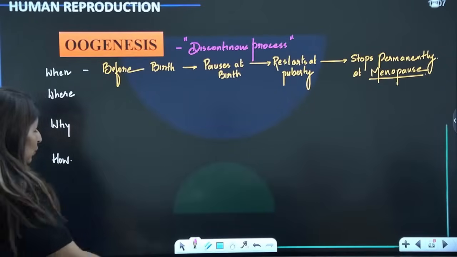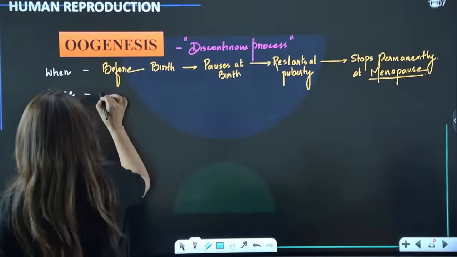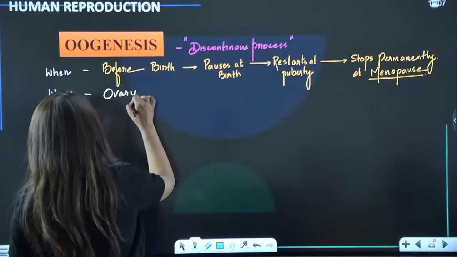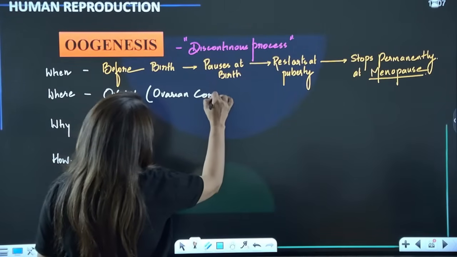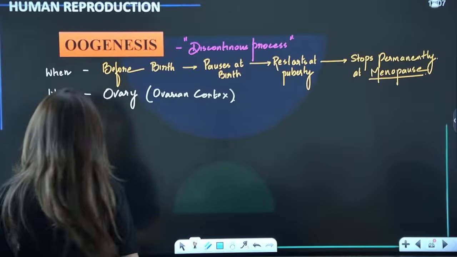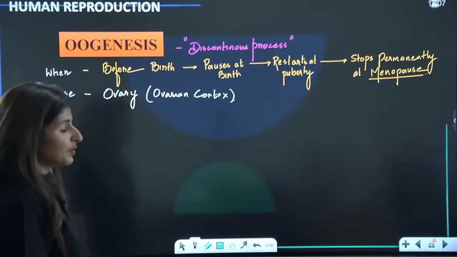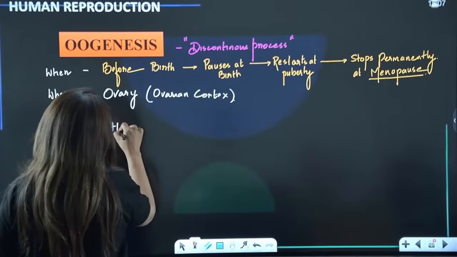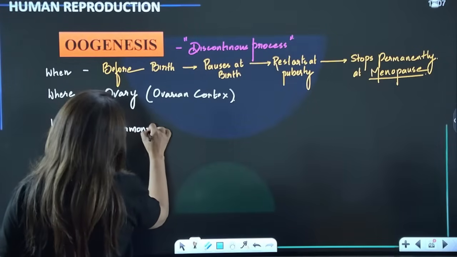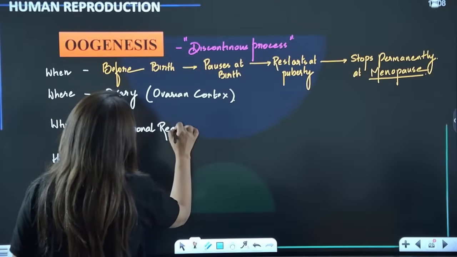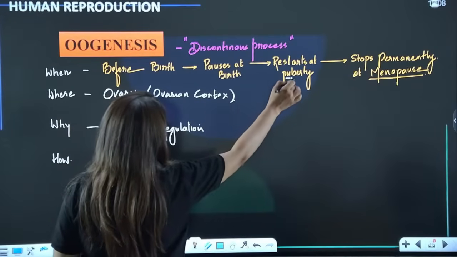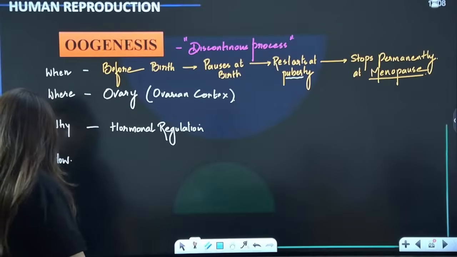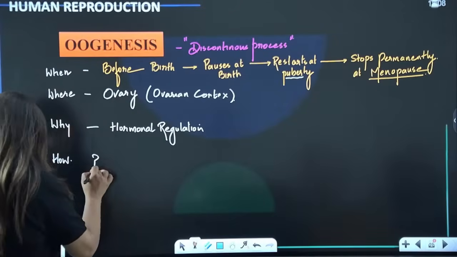Right? Then where does it occur? It occurs in the ovary and particularly in the ovarian cortex, in the follicles. Why? Again, because of the hormones. There is hormonal regulation. We'll talk about the hormonal regulation in females as well. What happens during puberty that it restarts? We'll talk about it all. How? For that, we need a separate slide.